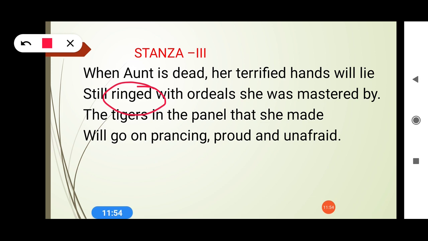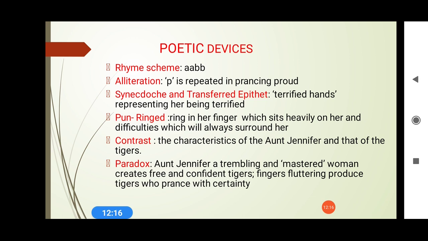The first one is the ring which is a symbol of marriage, which is a symbol of wedding. And the same ring also represents what? It also represents a kind of burden, that her life is surrounded by worries, tensions, and oppression itself. So here pun is used in the word ring.